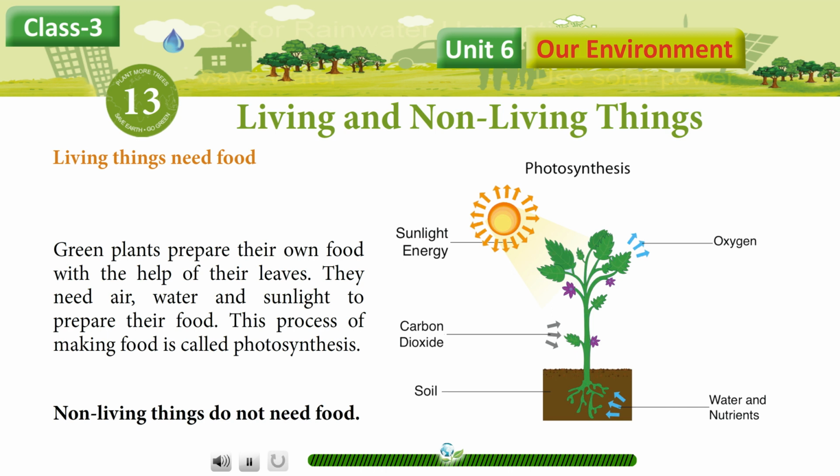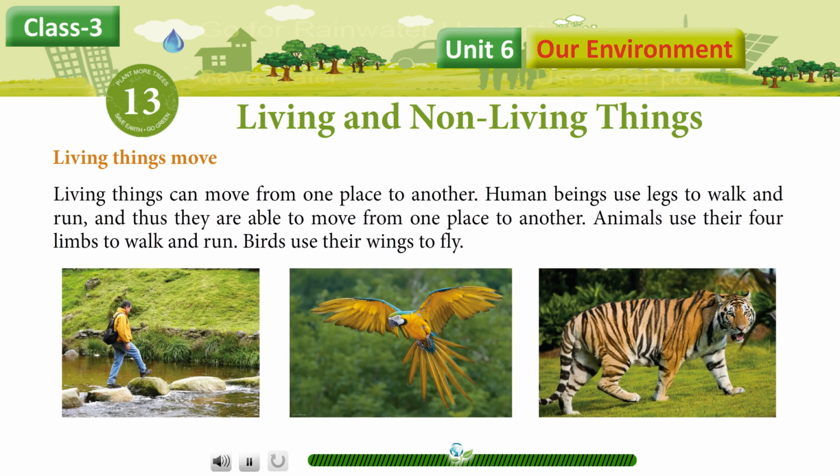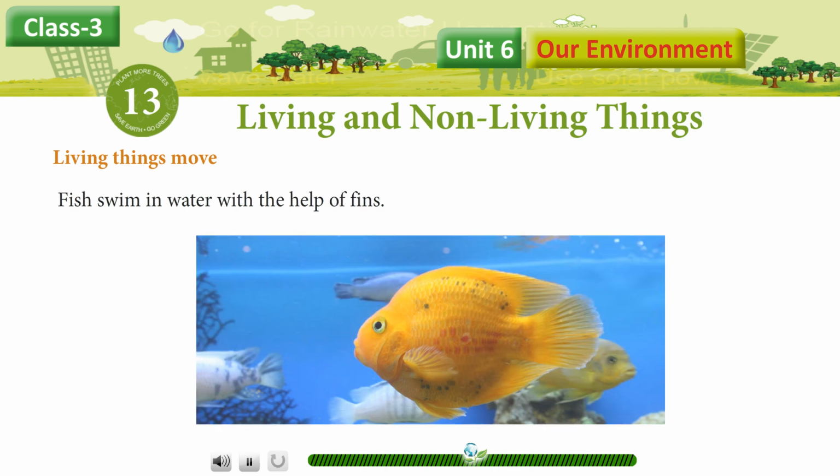Photosynthesis: sunlight energy, carbon dioxide, soil, oxygen, water, and nutrients. Living things move. Living things can move from one place to another. Human beings use legs to walk and run, and thus they are able to move from one place to another. Animals use their forelimbs to walk and run. Birds use their wings to fly. Fish swim in water with the help of fins.